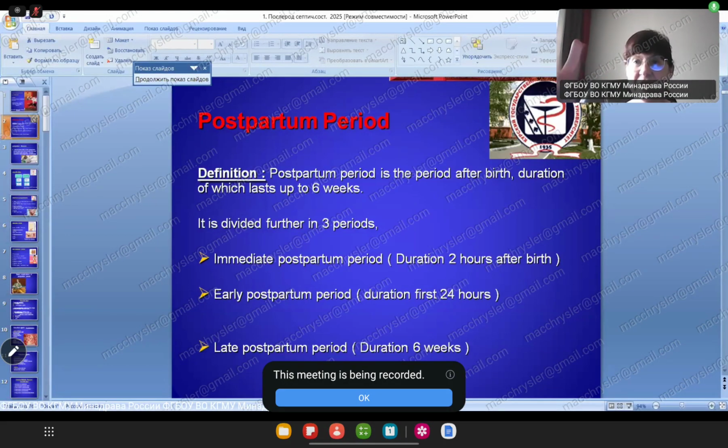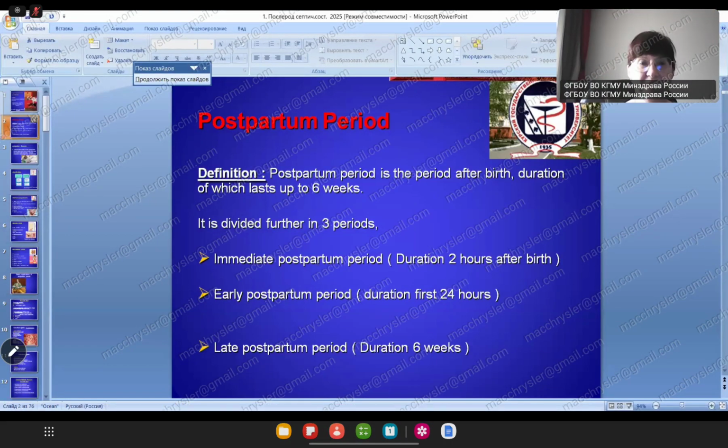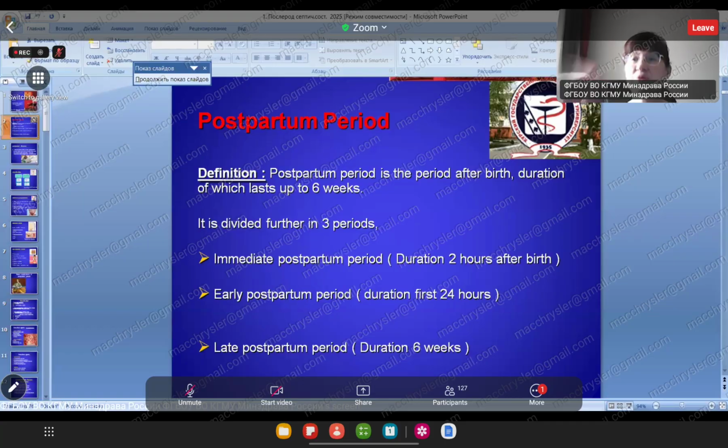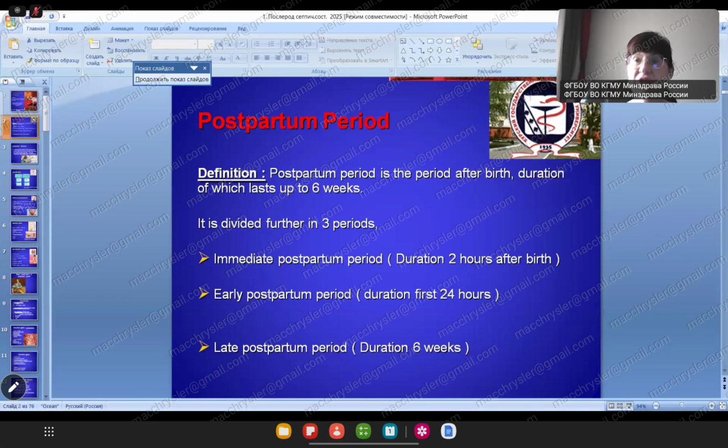Obstetrical uterine contraction and uterine bleeding. Early postpartum period, first 24 hours: the patient stays in the room after being discharged from the delivery room, and is controlled by the midwife every hour during 24 hours. If absolutely healthy, some clinic patients can be discharged. In our perinatal center, 3-5 days later.